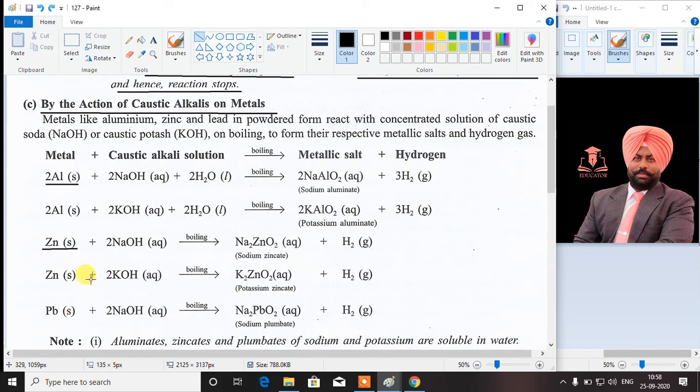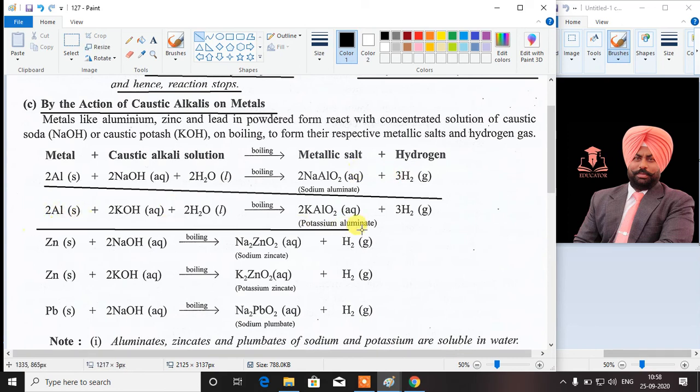Aluminium, when it reacts with the caustic alkali sodium hydroxide, forms a salt which is known as sodium aluminate, and hydrogen gas is formed along with it. When aluminium reacts with potassium hydroxide, it forms potassium aluminate and hydrogen gas is formed along with it.